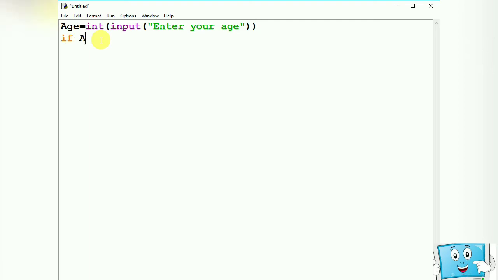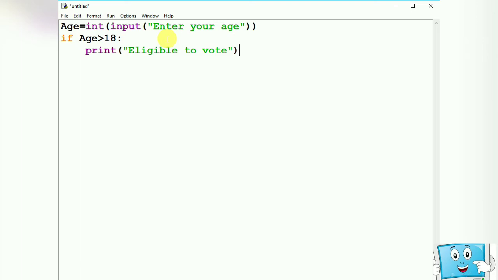If age greater than 18, whenever you specify any condition, you have to use this colon sign. If age is greater than 18, then it should print eligible to vote. So this is the if statement. Now we are not giving else statement. We will take it in the next step. First we are working with the if statement.